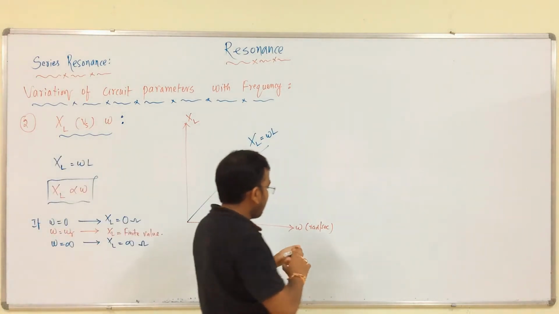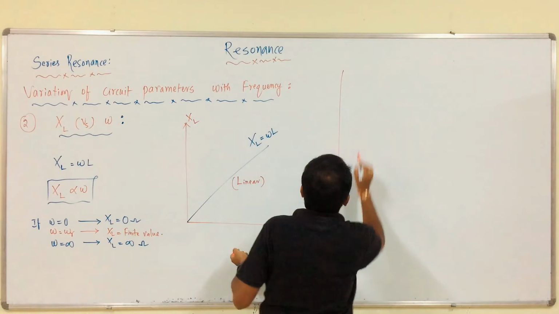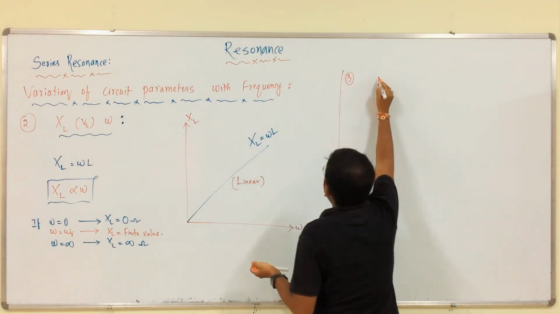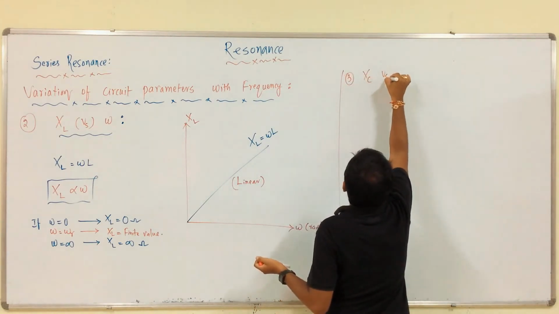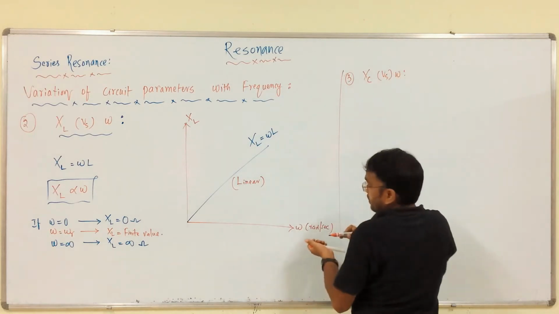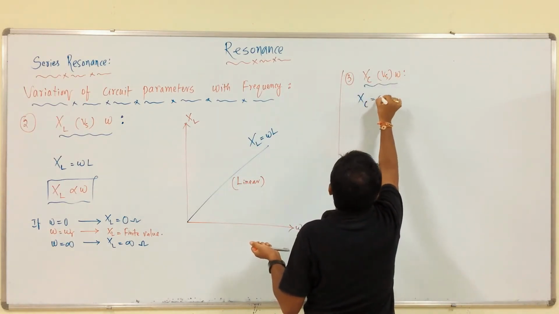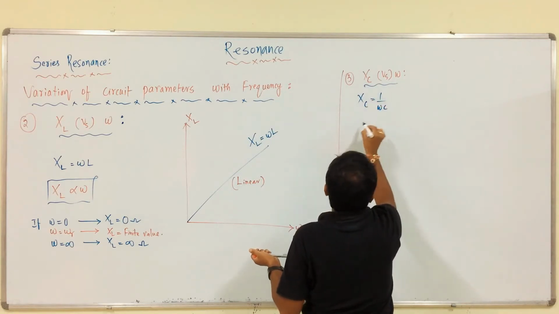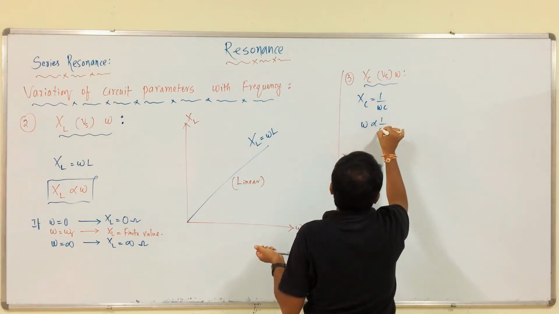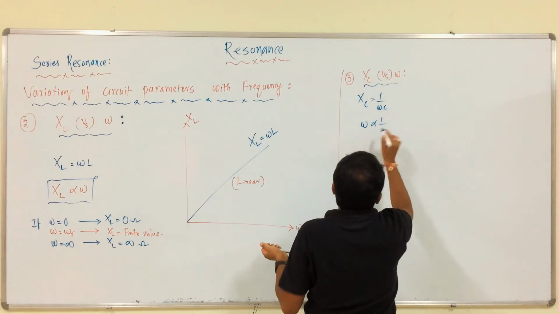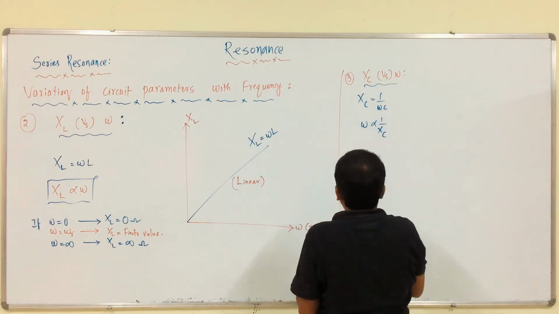Next, third one, capacitive reactance versus frequency. We all know that XC is 1 by omega C, that is, omega is inversely proportional to XC.